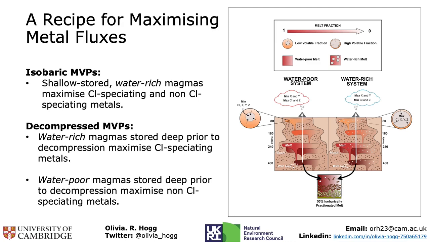So in the isobaric case, water-poor magmas stored in the deepest reservoirs generated the most metal concentrated signatures, but it was the water-rich and shallow systems yielding the greatest metal flux. In the decompression case, maximum metal fluxes were dependent on the starting volatile content of magmas, with chlorine speciating metals maximised in deep water-rich systems, whereas fluxes of non-chlorine speciating metals were achieved in the deepest and water-poor systems.